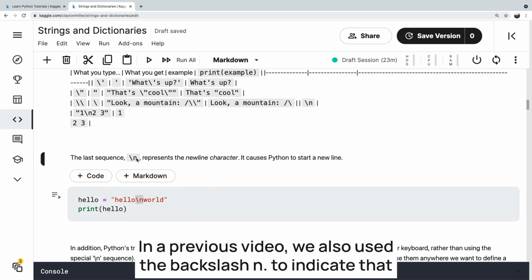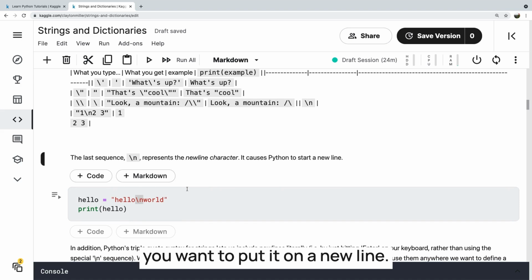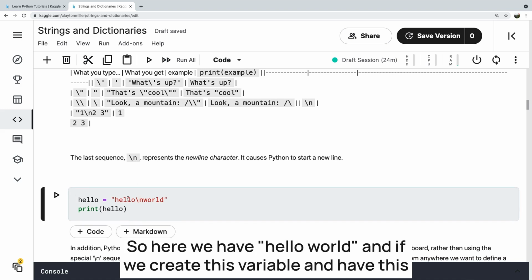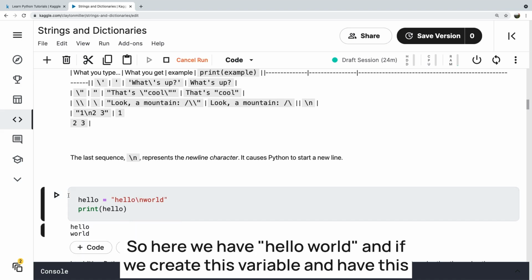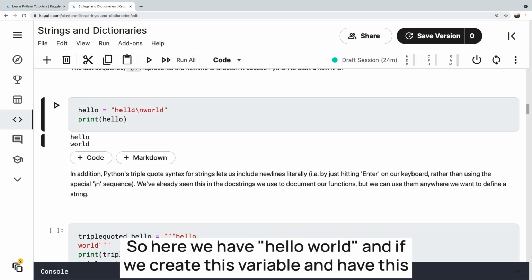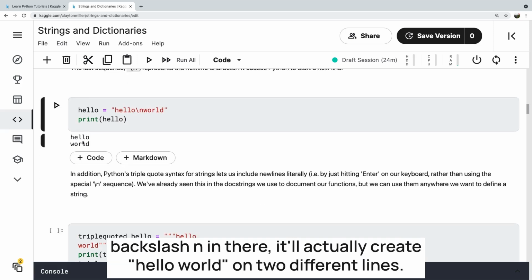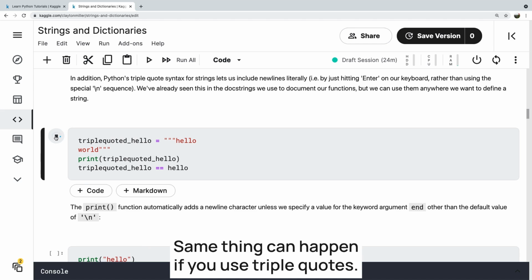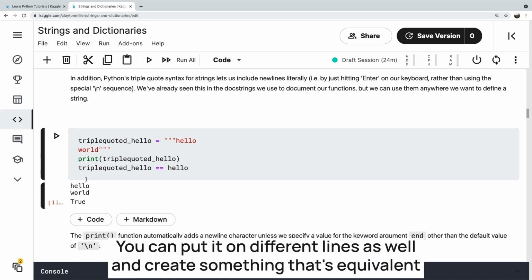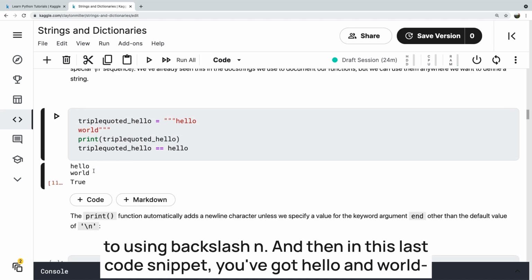In a previous video, we also used the \n to indicate that you want to put it on a new line. So here we have hello world, and if we create this variable and have this \n in there, it'll actually create hello world on two different lines. Same thing can happen if you use triple quotes. You can put it on different lines as well and create something that's equivalent to using \n.